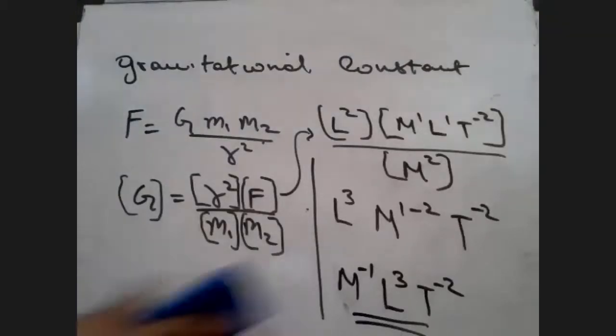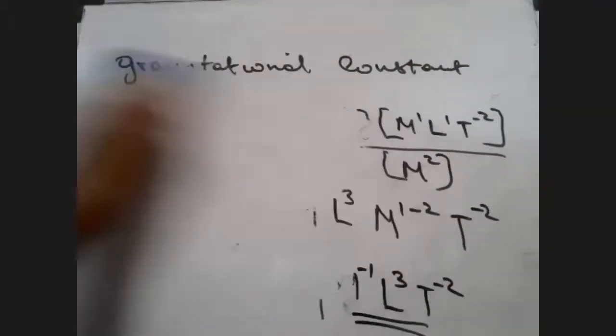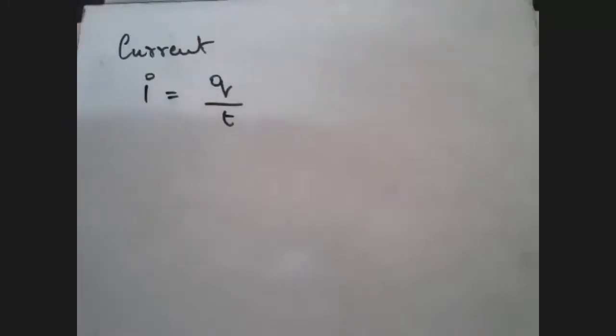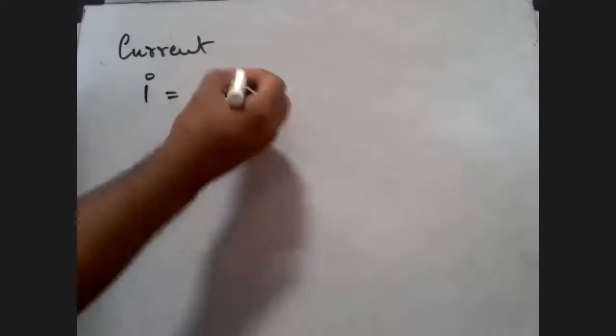So now, if this is clear, let's go to another one. I hope you all are understanding. I hope each and every one is paying attention. Let's look at current. So find out the dimensions of current, students. What is current equal to? I is equal to charge upon time, the number of charges passing through a certain wire upon time. So let's find out the dimension of charge.